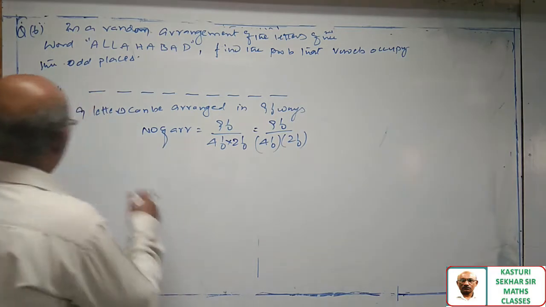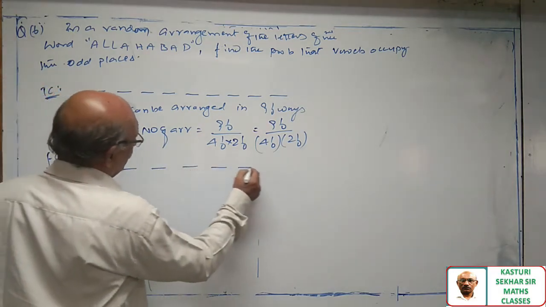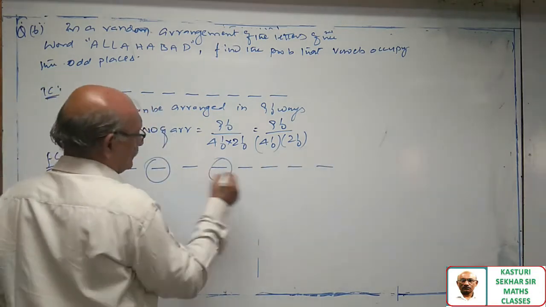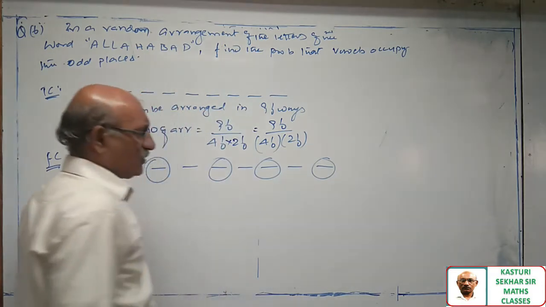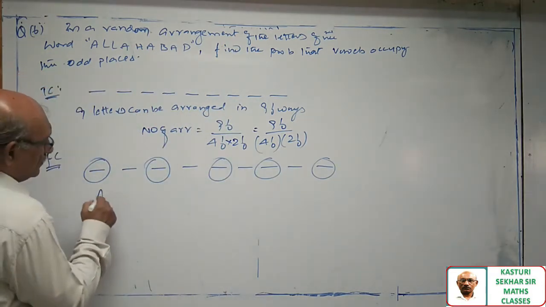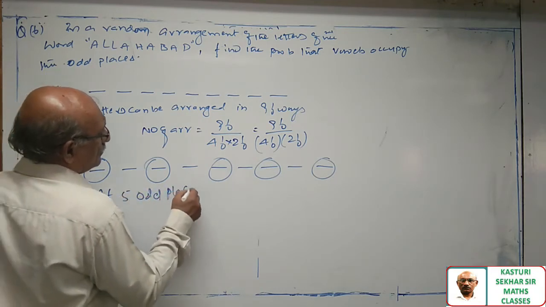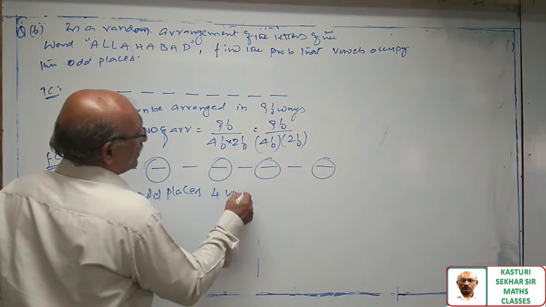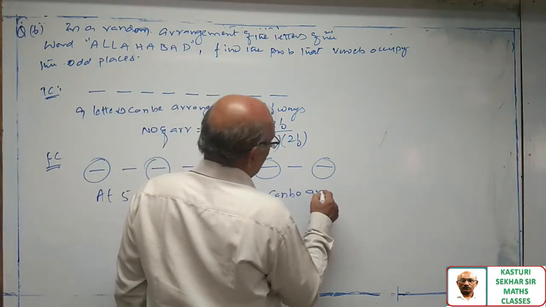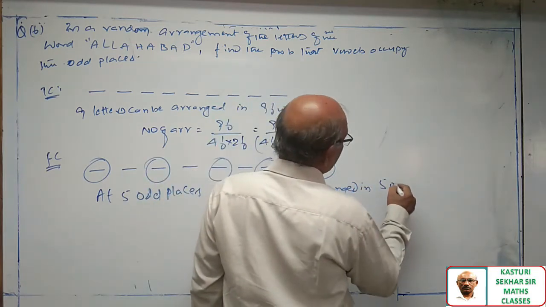Let us go for favorable cases. 1, 2, 3, 4, 5, 6, 7, 8, 9. These are the odd places: 1, 2, 3, 4, 5. At 5 odd places, 4 vowels can be arranged in 5p4 ways.